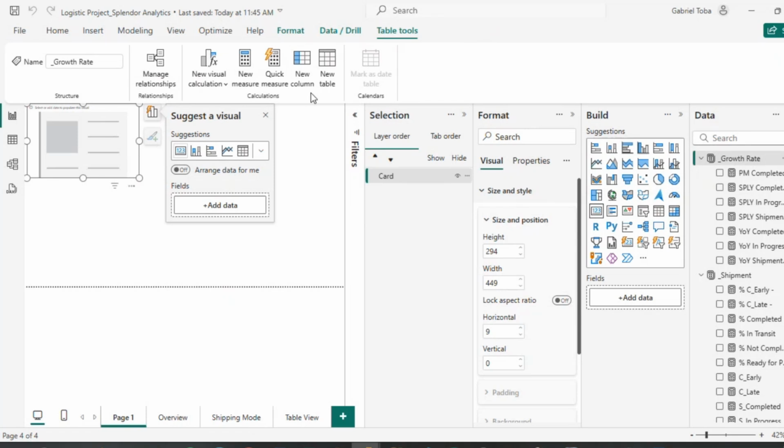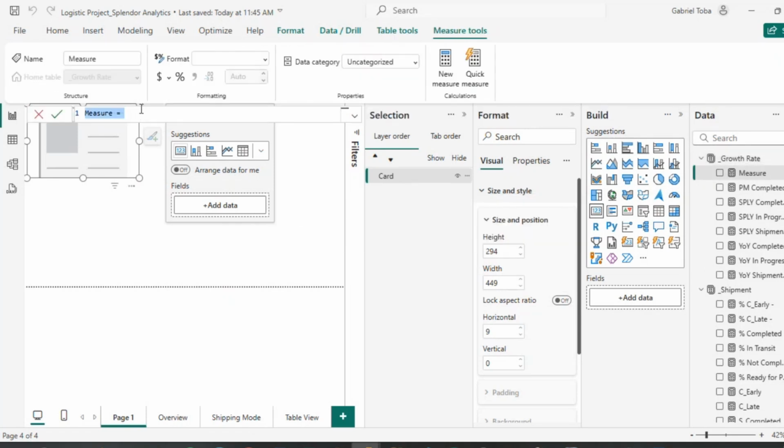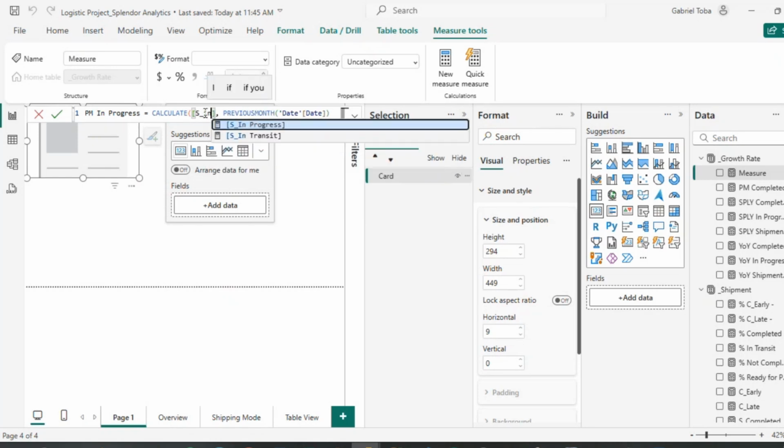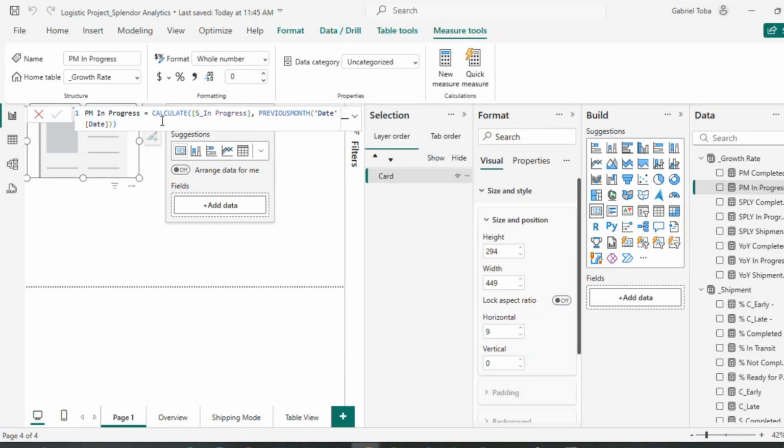Okay. New measure. This one should be for in progress. Previous months in progress. I'm just going to do this in progress, and with this. Okay. Write this again.